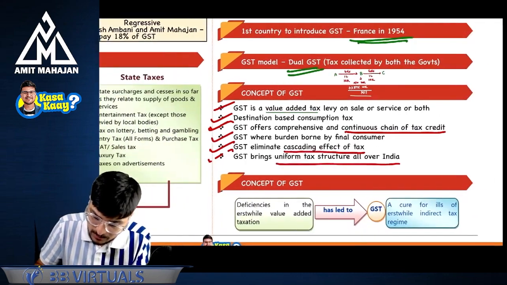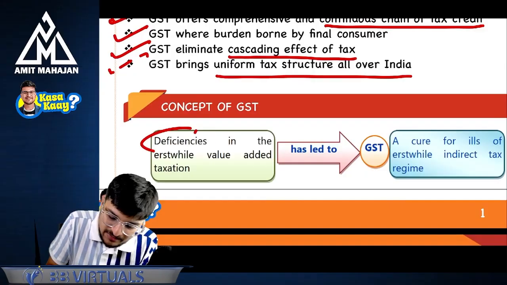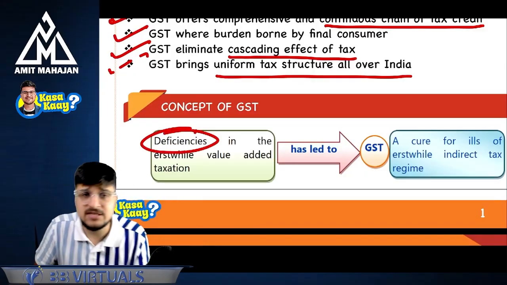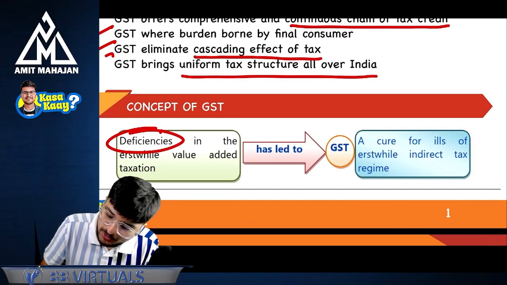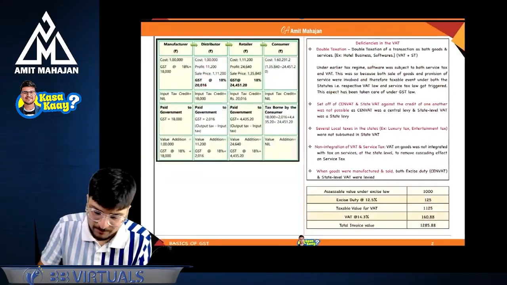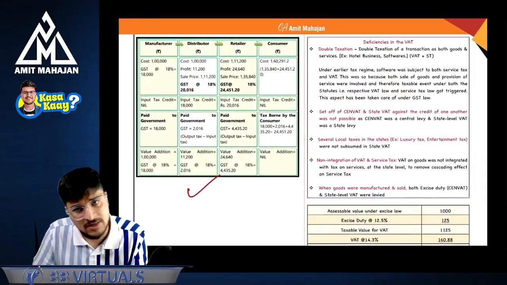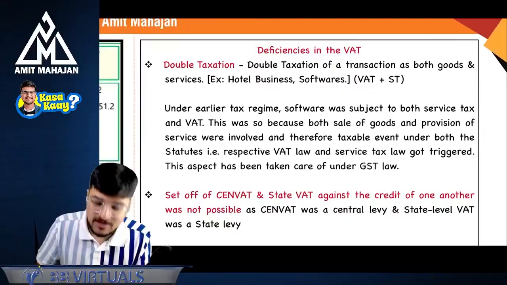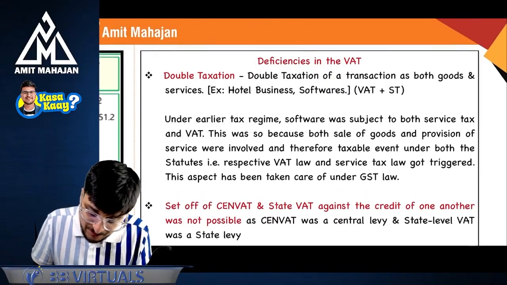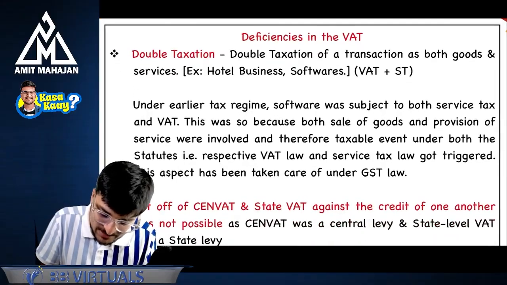Yes. Okay. Concept of GST, whatever must be the deficiencies, government thought that GST will be a cure for ills of erstwhile indirect tax. Perfect. Now, this is the master chart which we discussed. Let's discuss about deficiencies in VAT. Now, theoretical points you'll understand. See, deficiencies in VAT. Number one, double taxation.